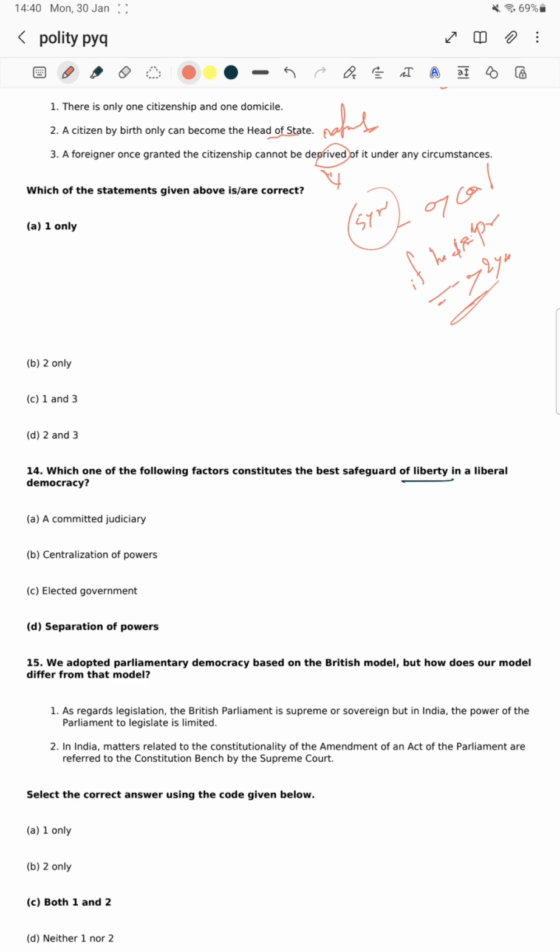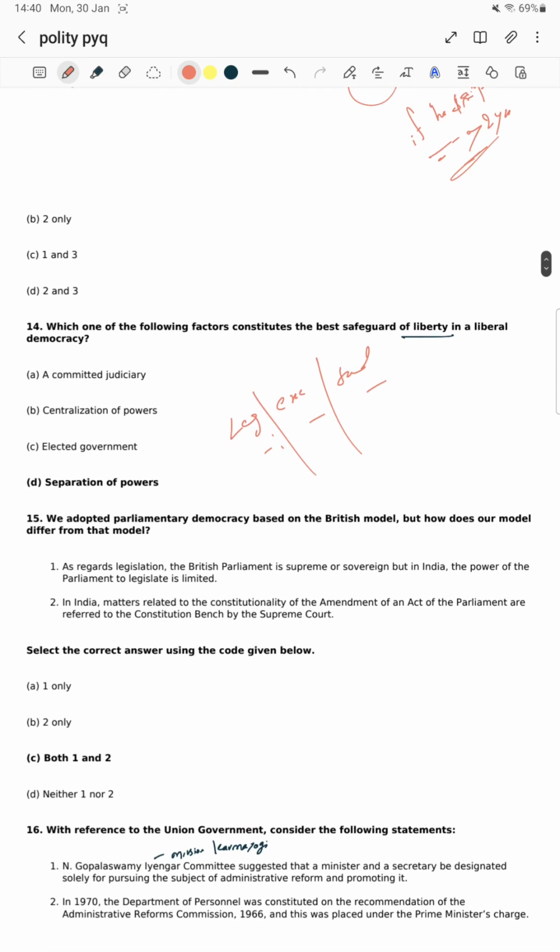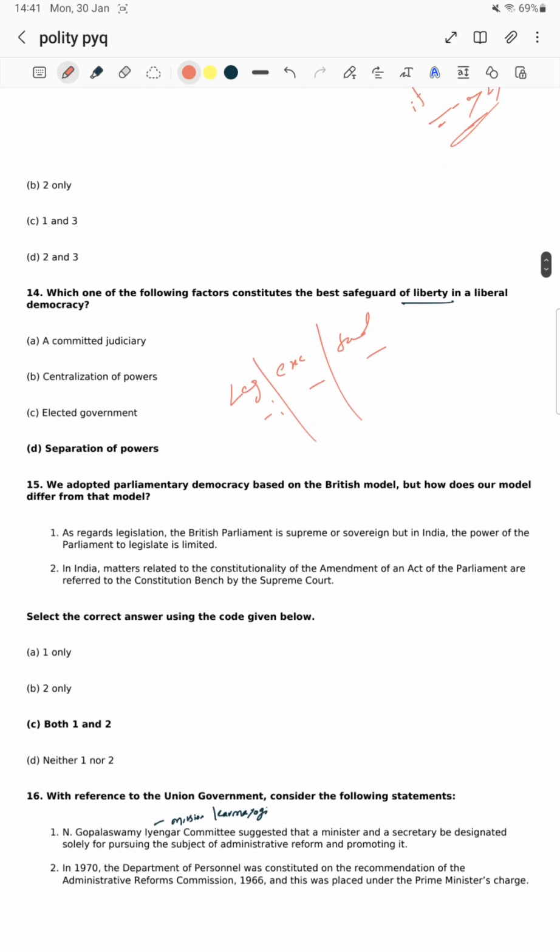Centralization of powers? No, sir. Elected government? No, sir. Separation of powers? If separation of power means legislative, executive, judiciary, all have separate powers. This separation of powers ensures liberty, which means every organ has its own capability to work and its own area to work. Okay, it shows the liberty.